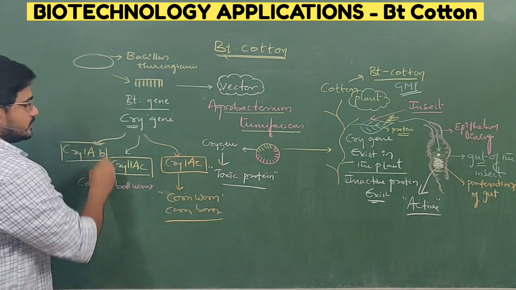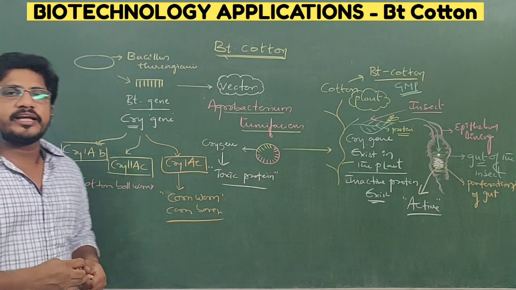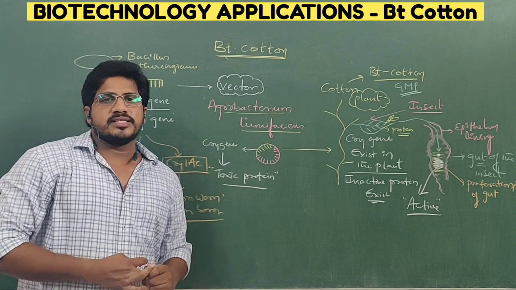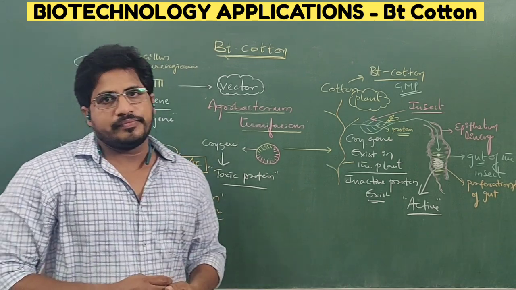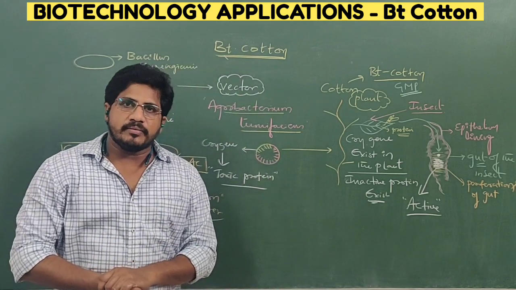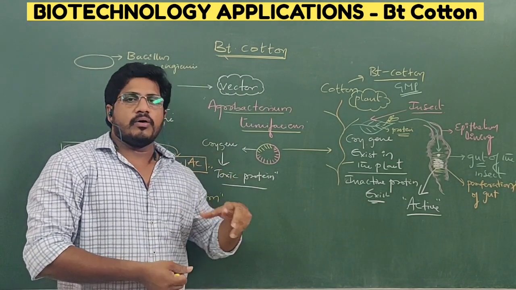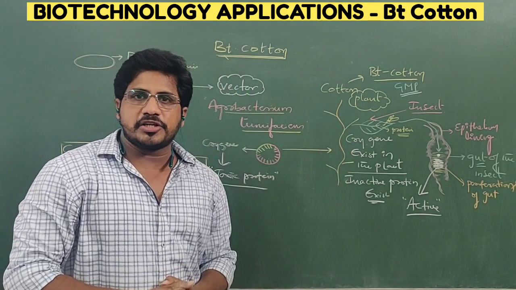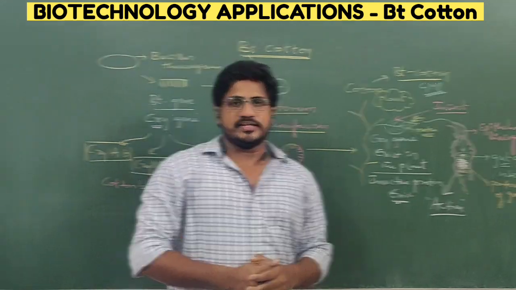So that is how these genes are expressing in certain plants, producing chemicals that become toxins only to insects. Clear? If you understand the concept, go through the textbook lines once and refer. If you want, you can watch the video again. Now, the second application in agriculture is RNA interference. Okay guys, you have listened to the Bt cotton concept in agricultural biotechnology.